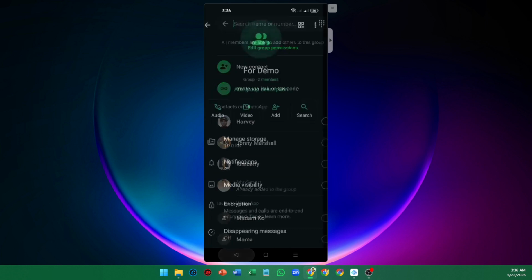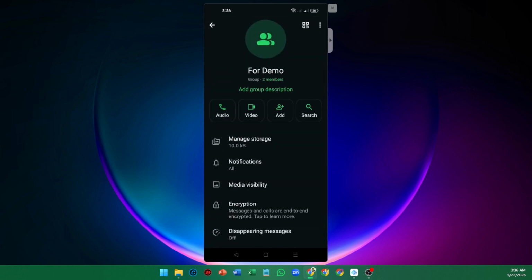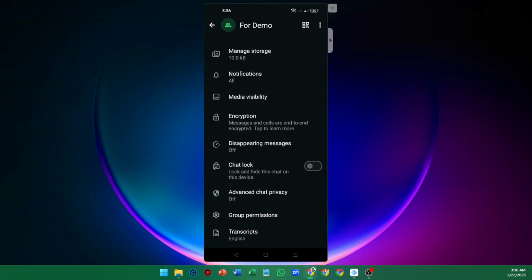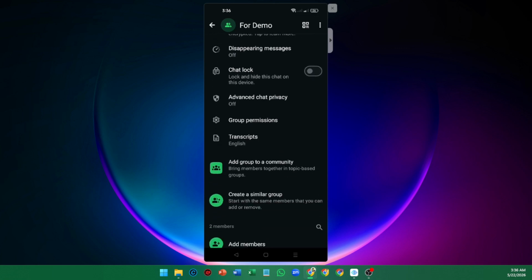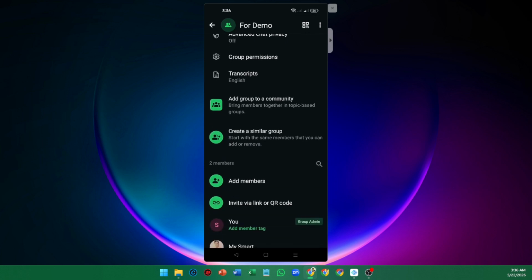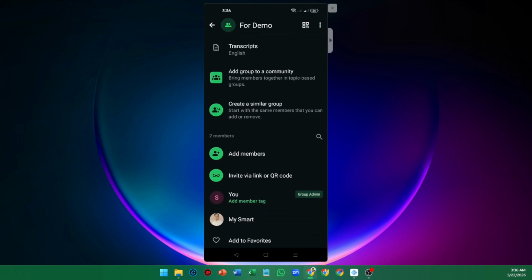Ask them to open group info and use the invite to group via link option. They can copy the link and send it to you privately. When you receive that link, simply tap it. WhatsApp will show the group details and a join group button. Confirm, and you'll be back in.